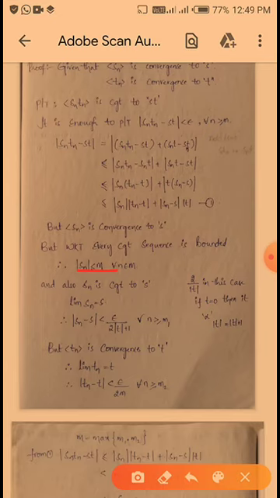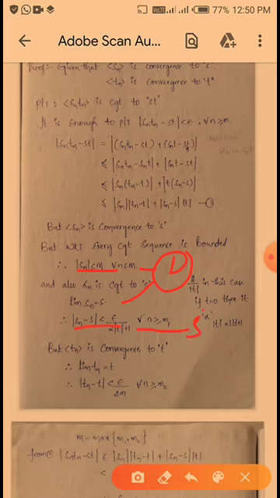Okay, and next, also Sn converges to S. Okay, so Sn converges to S is nothing but limit Sn is equal to S. So by definition of limit, for every epsilon greater than 0 there exists m1 belongs to Z plus such that mod Sn minus S is less than epsilon by 2 into mod T plus 1, this is equation number 2, for all n greater than or equal to m1.